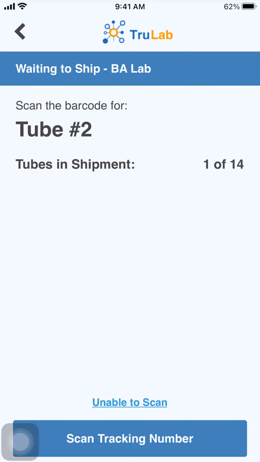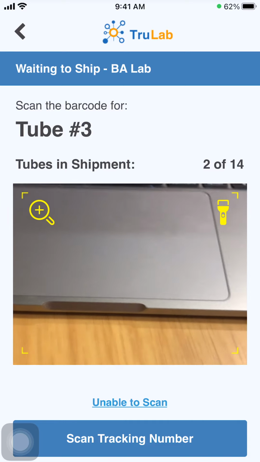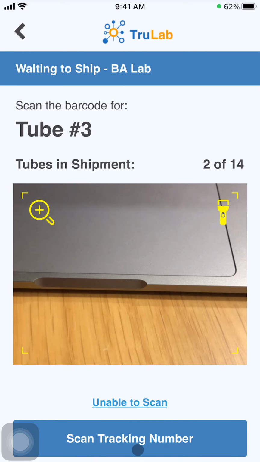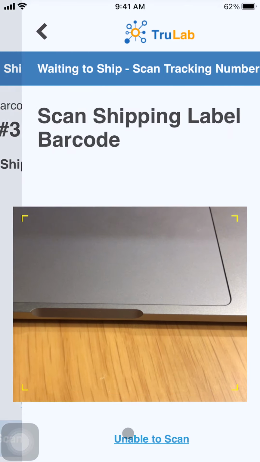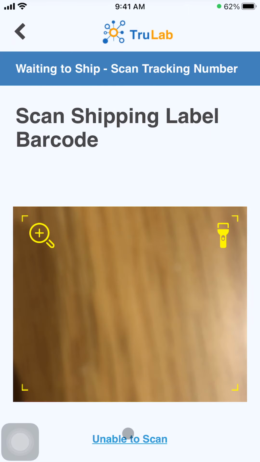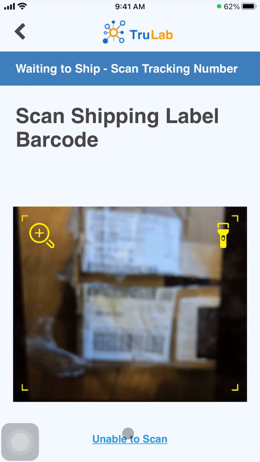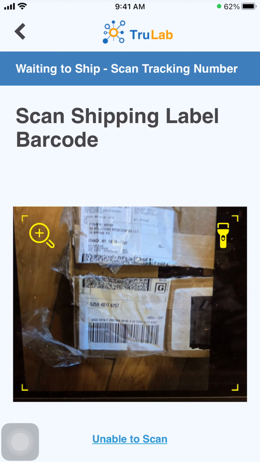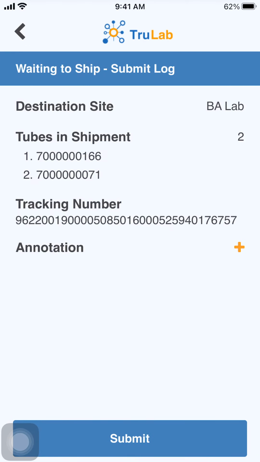So now I'll scan the correct tube, and then I'll go ahead and scan the tracking number for these two tubes. So I can select Scan Tracking Number, and now I'm prompted to scan the shipping label barcode, which will capture the tracking number. You can review this information to make sure that it looks good, as well as the tracking number, and then hit Submit.